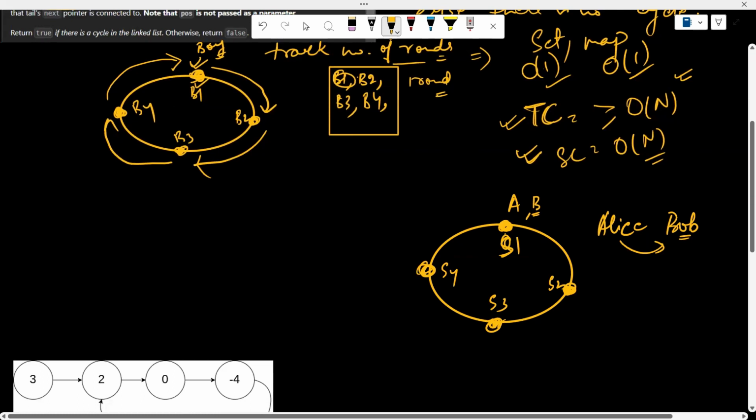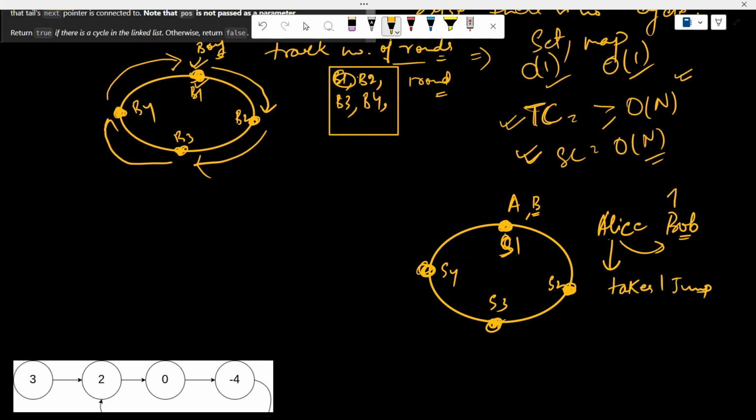There is a condition that Alice takes one jump, and Bob takes two jumps. And Bob is chasing Alice. Let's see whether Bob can chase Alice or not.